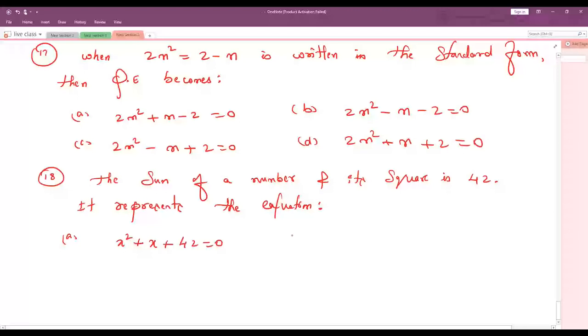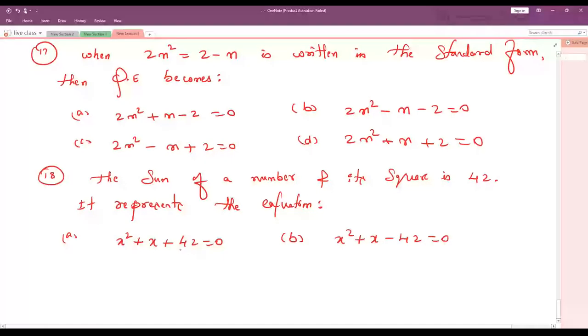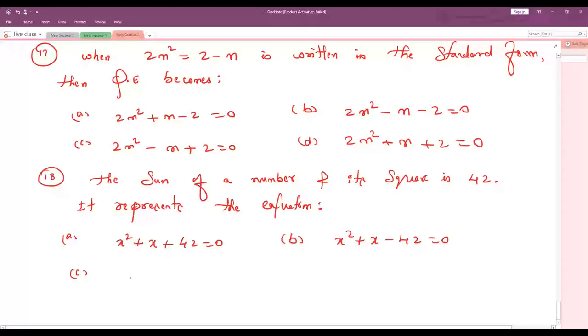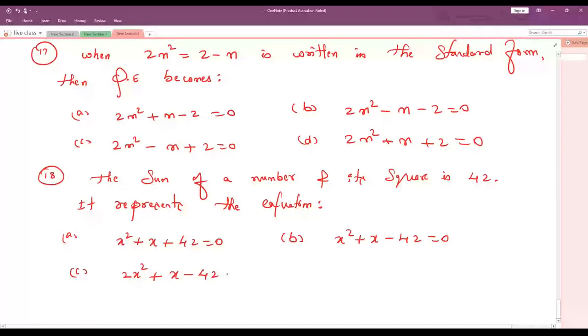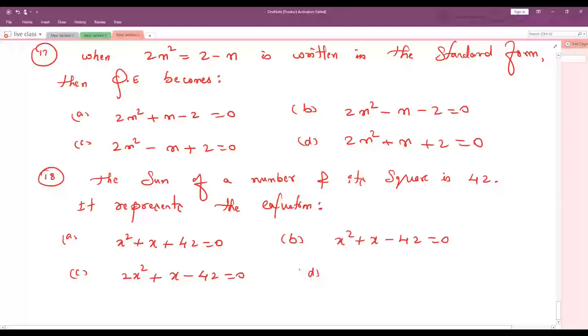Option B, x square plus x minus 42 is equals to 0. Option C, 2x square plus x minus 42 is equals to 0. Option D, x square minus x minus 42 is equals to 0.